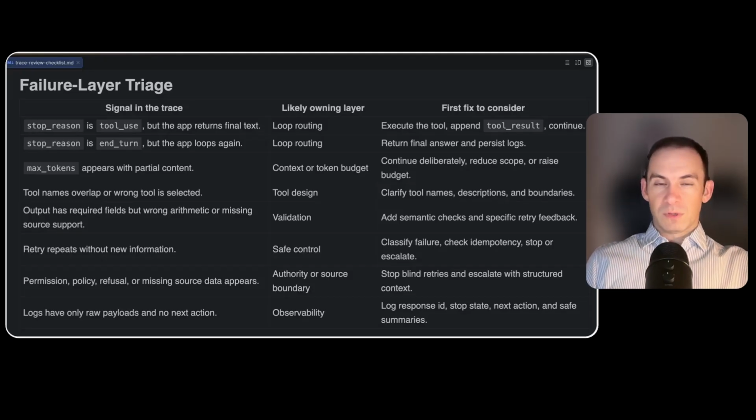The output is wrong, so there is an issue with the prompt. Maybe. But maybe the output is wrong because validation is missing. Maybe the loop ended too early. Maybe the wrong tool was selected. Or maybe the trace is too weak to know. Do not change the decision before the evidence names the layer.